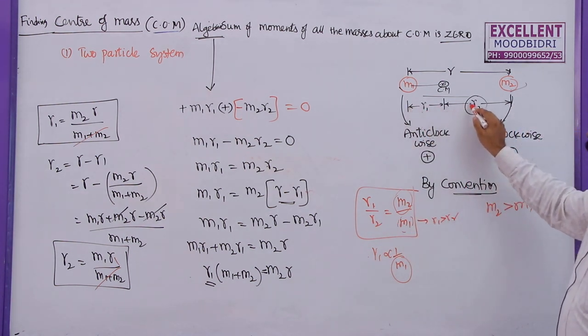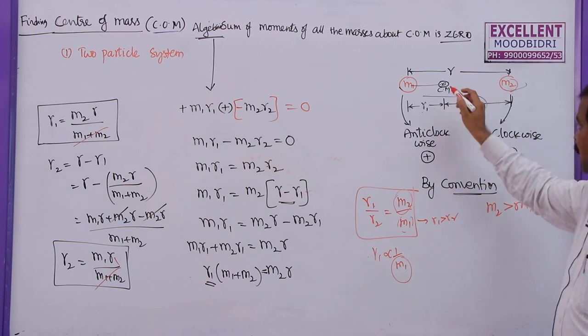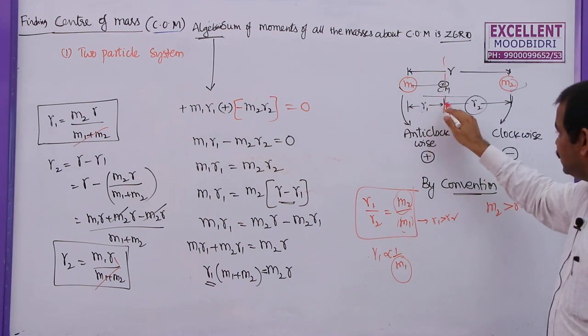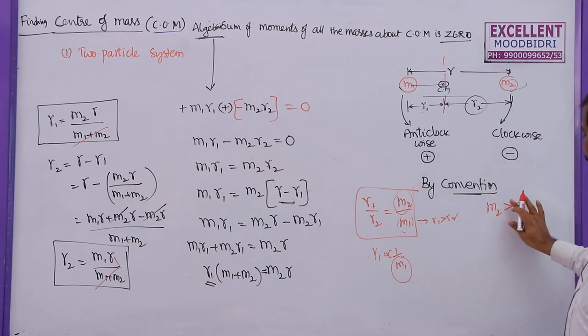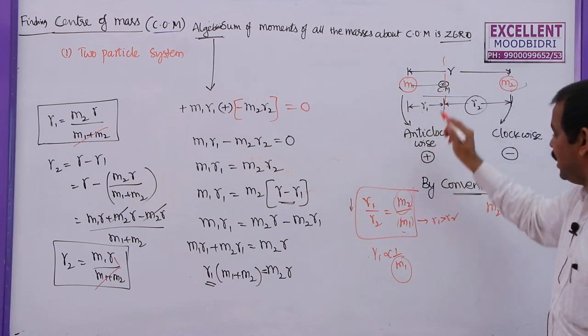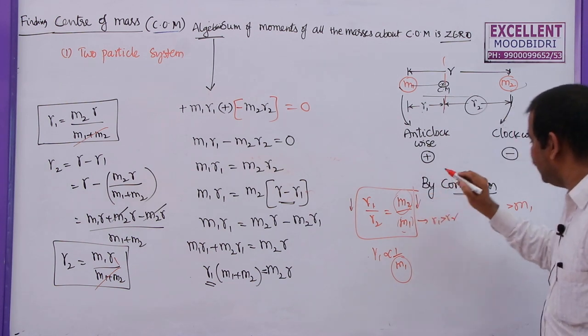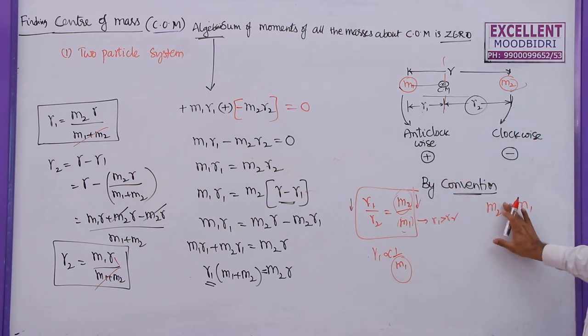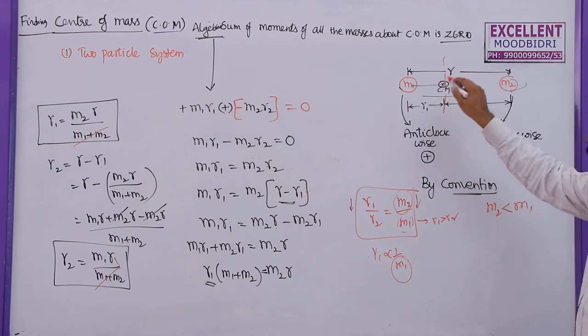So R1 is more, R2 will be less. But in this problem, you can see R1 is less, R2 is more. As R1 is less in this diagram, M2 should be less, so M2 greater than M1 is wrong. It should be noted that the mass of the second particle is less than the first particle according to this diagram.